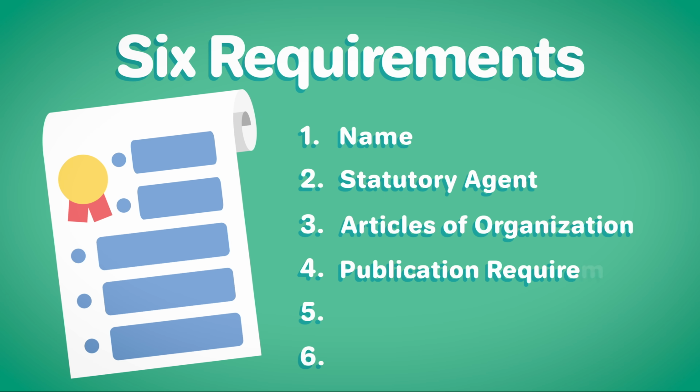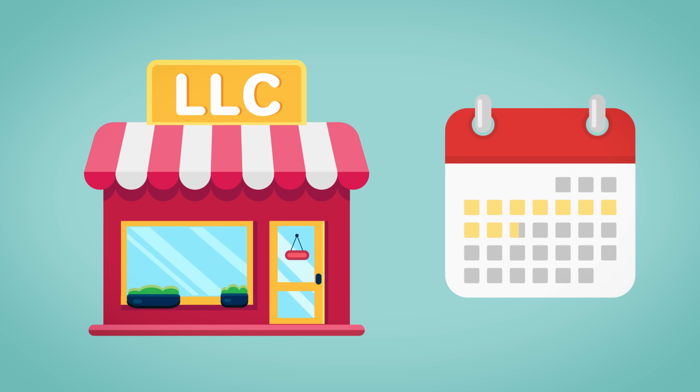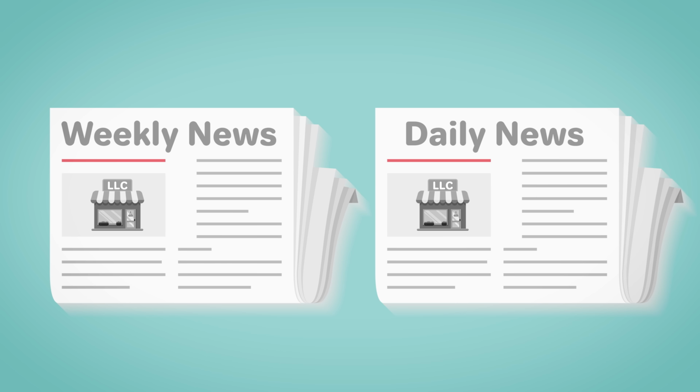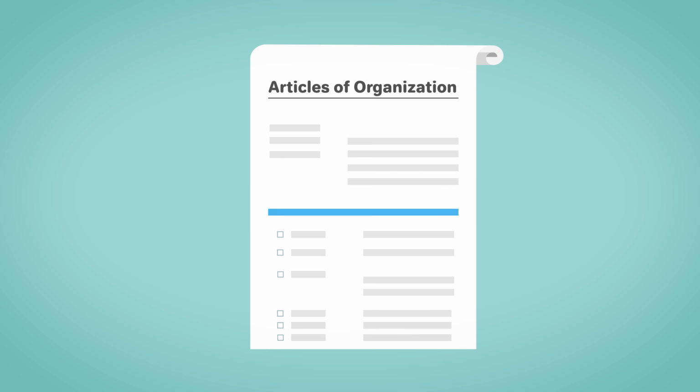4. Publication requirement. New York requires that within 120 days of formation, all LLCs publish a copy of the Articles of Organization or a notice related to the formation of the LLC in 2 newspapers, one weekly and one daily. The newspapers must be approved by the local county clerk of the county you designate in your Articles of Organization.